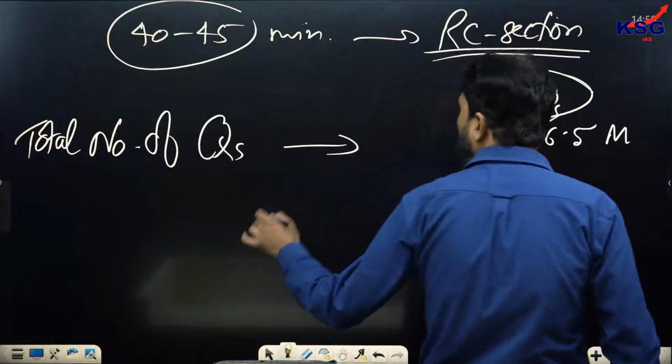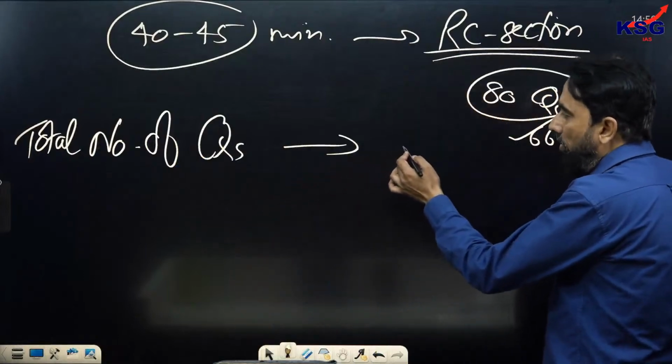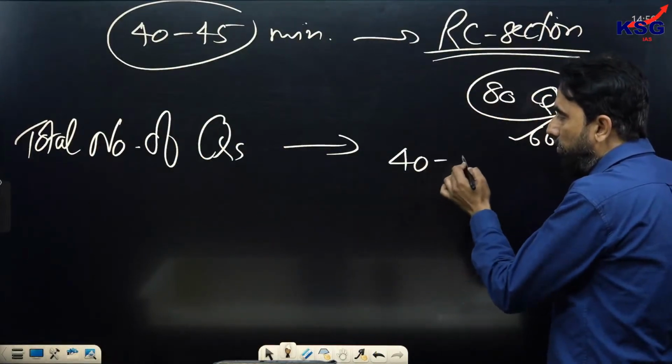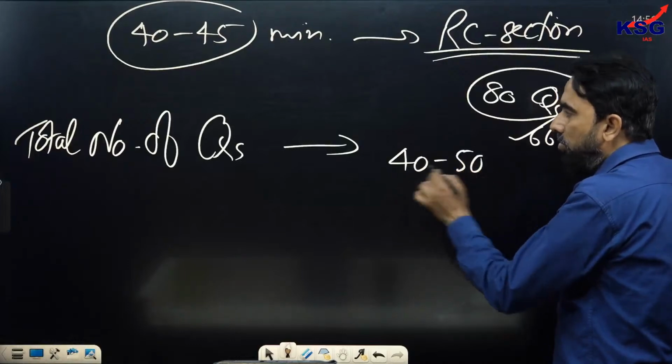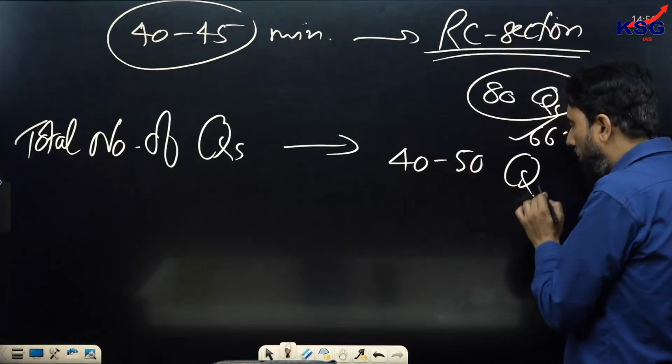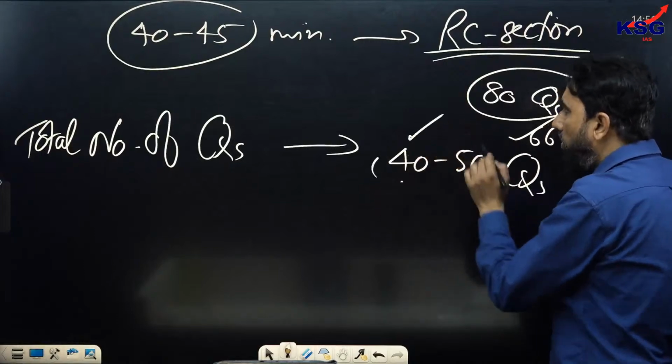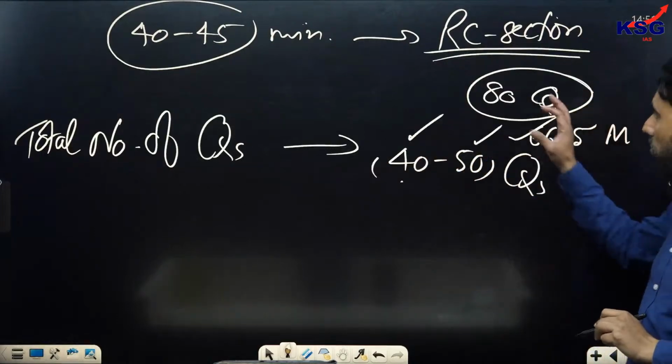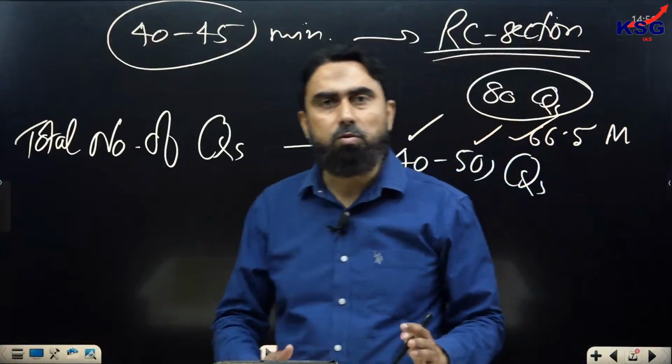Now for this, how many questions must you attempt? I would say the number of questions to be attempted is 40 to 50. This is the range: minimum 40 questions, maximum 50 questions out of 80, those questions that are within your reach.